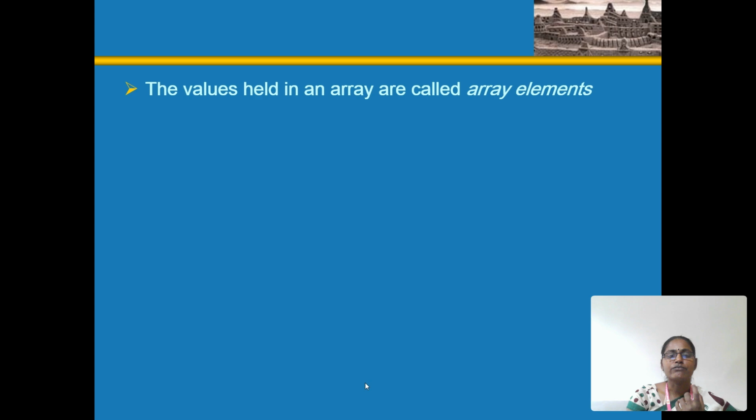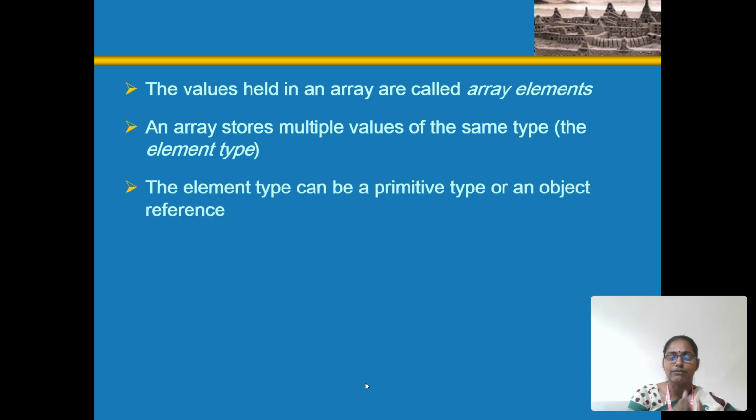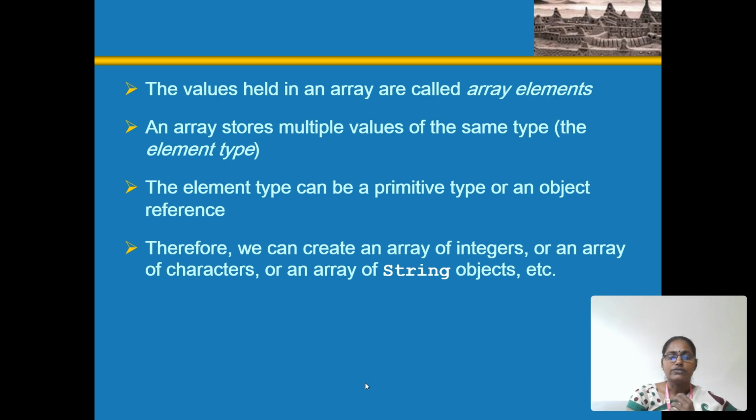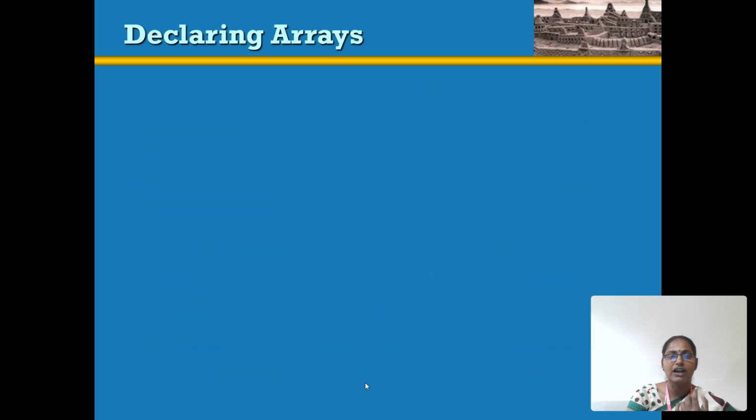The values held in an array are called array elements. The array elements are multiple values of the same type, that is, they have the same data type. Elements can be a primitive type or object references. We can create an array of integers, characters, or strings. For example, an array itself is an object, and the object contains variables.